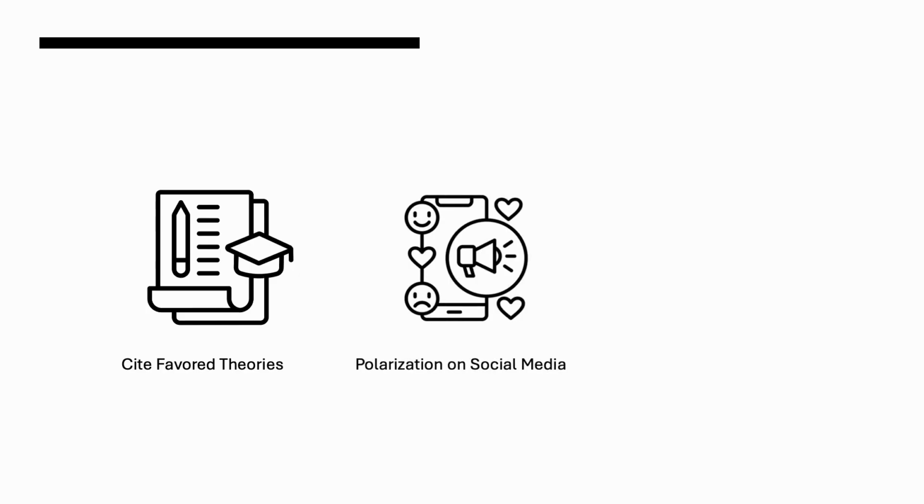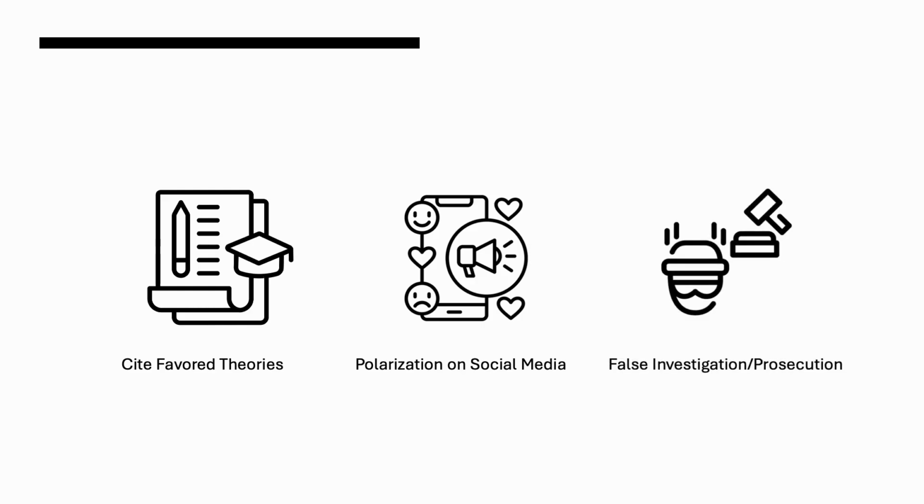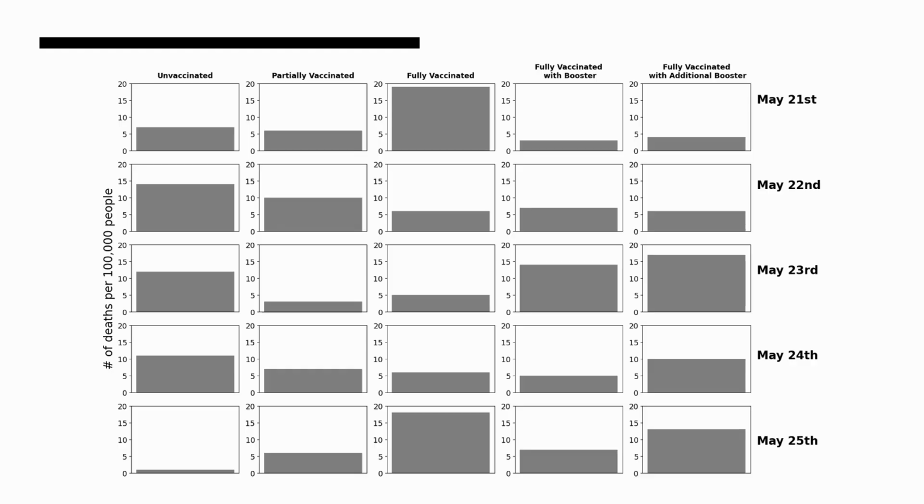Confirmation bias can make us researchers only cite favorite theories that support our hypotheses and findings. Confirmation bias can also induce more polarization on social media platforms. In criminal cases, confirmation bias can even make authorities only look at evidence proving someone is guilty or not, and lead to false investigation and prosecution. And we believe that confirmation bias also impacts visualization.